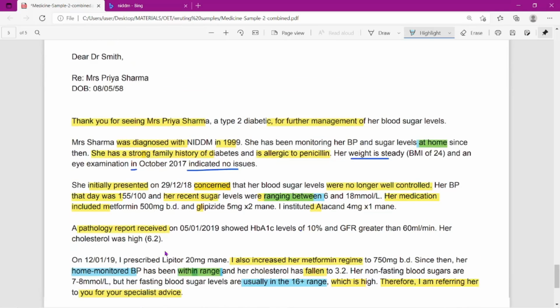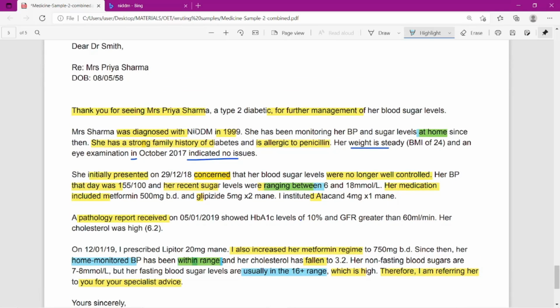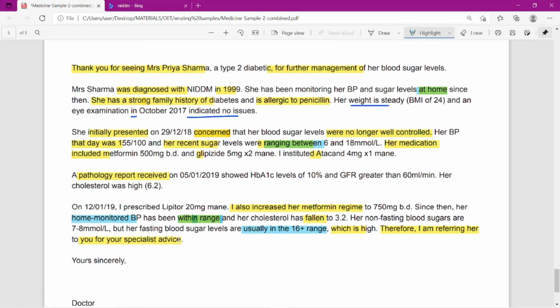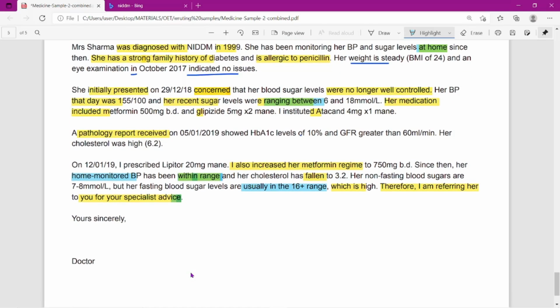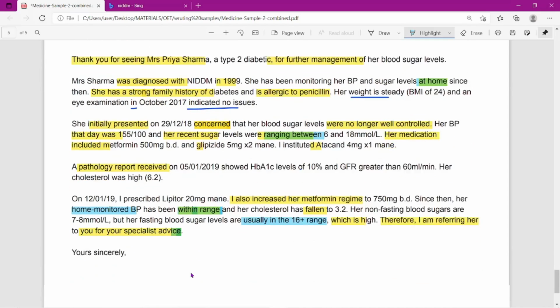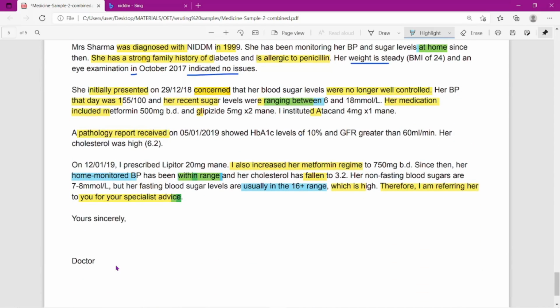Therefore, how they started: Thank you for seeing Mrs. Priya Sharma. Therefore, I am referring her to you for specialist advice. See, here they have used CE. Have you noticed this? It's not ED. ADVISED they haven't used. They used the noun form ADVICE. So, yours sincerely, doctor. See, even though this is a doctor's letter, you can write nurse over here and change I to it is prescribed, it is suggested.